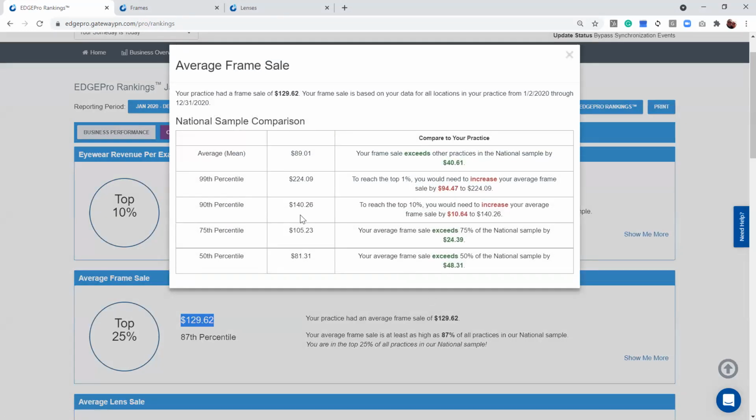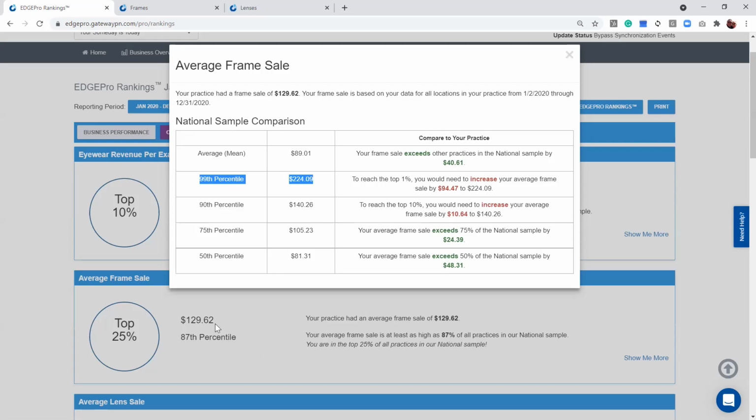It's going to show you that out of all of our EDGEPro users, the average frame price is $89 and a penny. You can see that 50% of our EDGEPro users are at $81.31. Here's our top 25. This would be the top 10%. And this would be the top 1% of EDGEPro users.